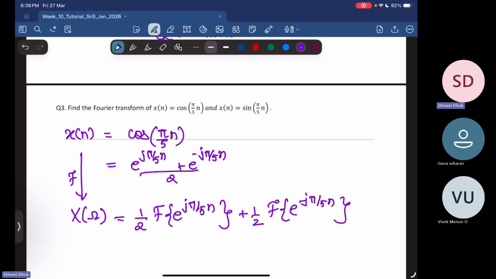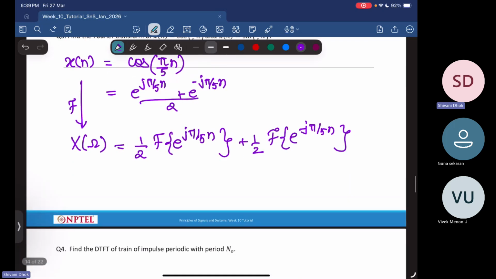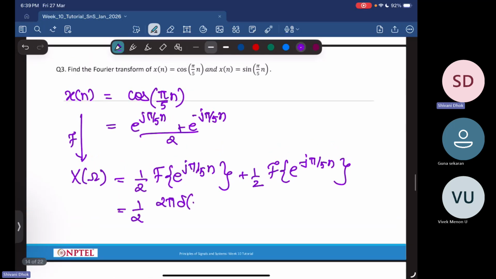So again, the Fourier transform of this particular term is 2 pi delta omega minus pi by 5, plus half of 2 pi delta omega plus pi by 5.